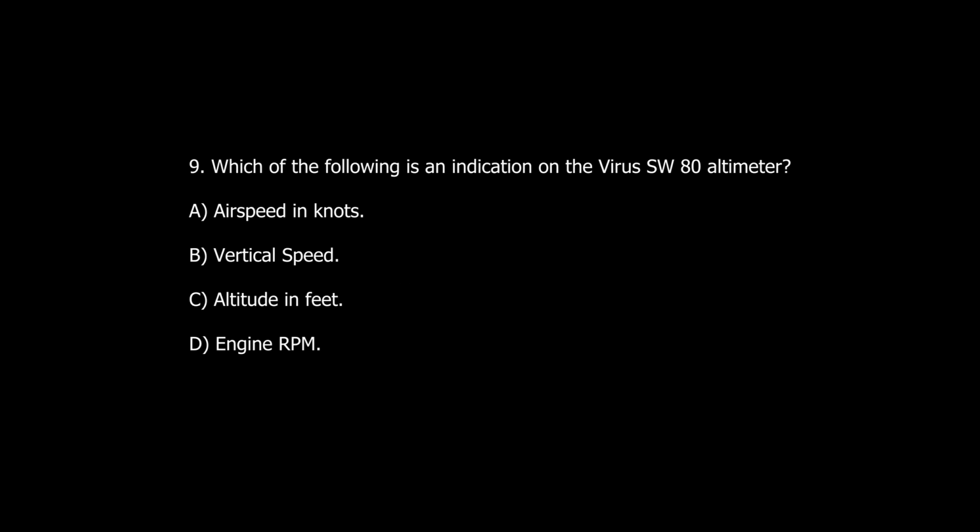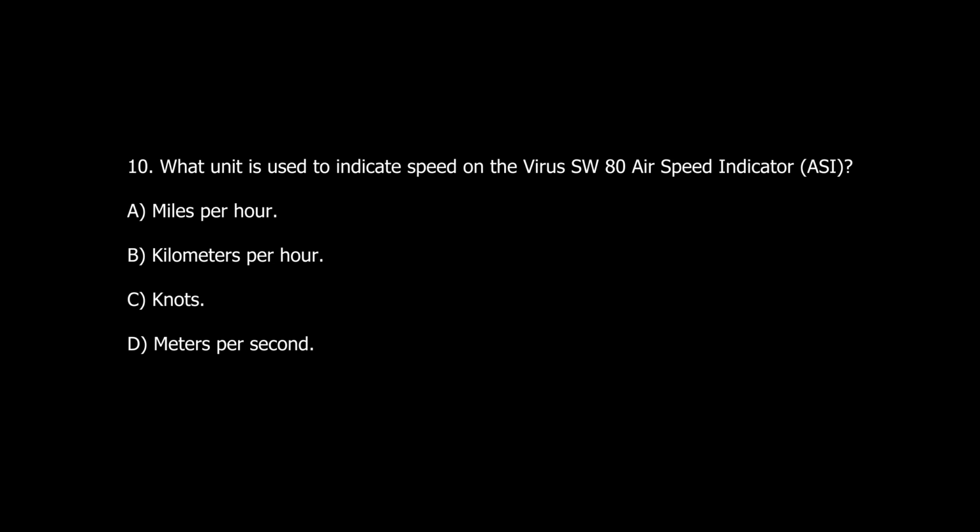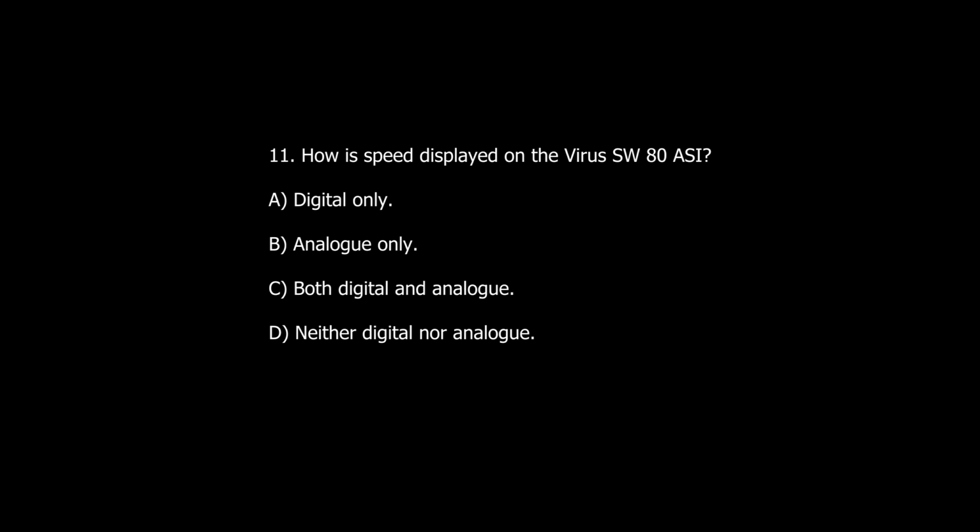Question number 9. Which of the following is an indication on the virus SW-80 altimeter? A. Airspeed in knots. B. Vertical speed. C. Altitude in feet. D. Engine RPM. Question number 10. What unit is used to indicate speed on the virus SW-80 airspeed indicator, ASI? A. Miles per hour. B. Kilometers per hour. C. Knots. D. Meters per second.